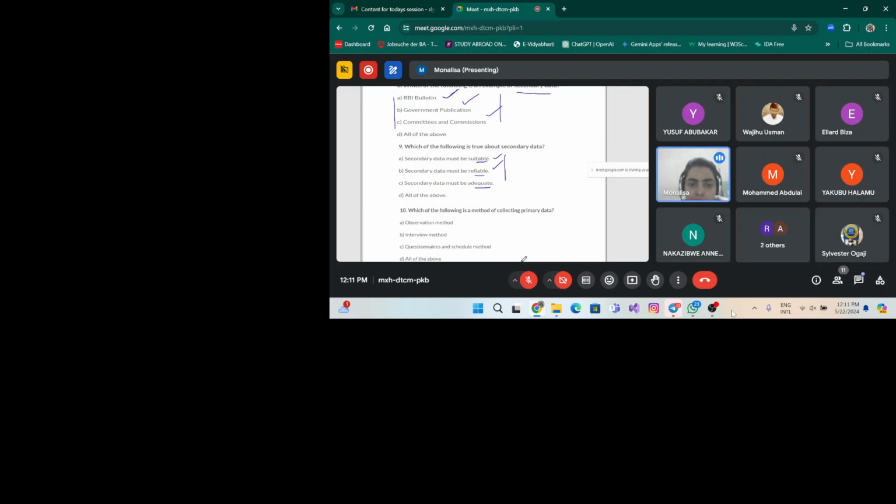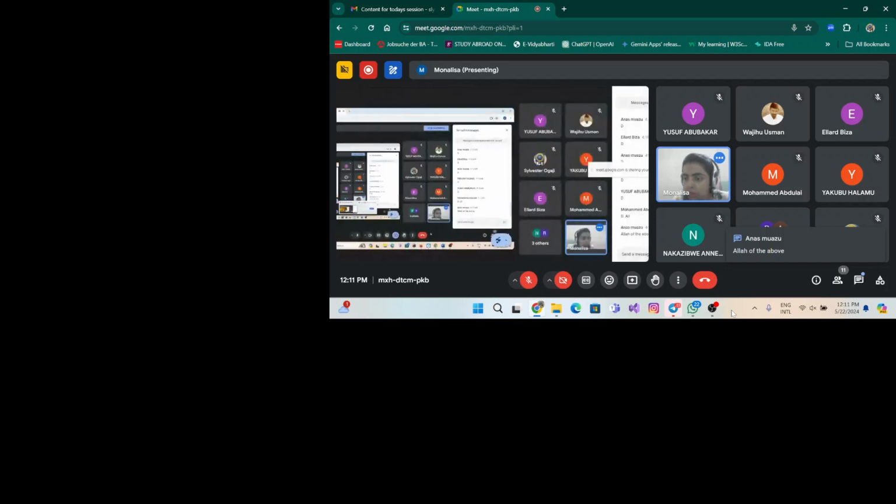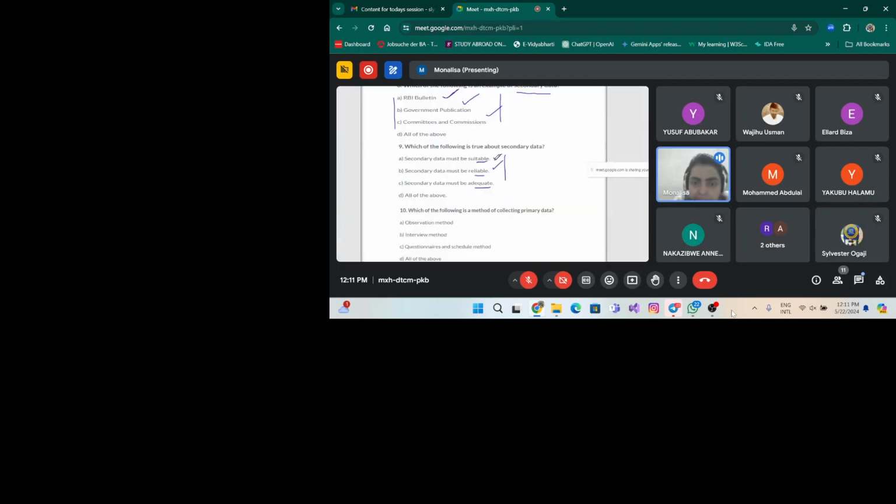See the question and try to answer it quickly. Okay. So here, let me check who have answered. Okay, very good. All of the above, right? So secondary data should be suitable as per our requirements, should be reliable, should be a proper one, that means appropriate. So all the above characteristics should be there in the secondary data.